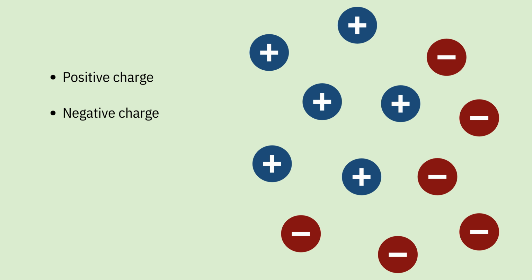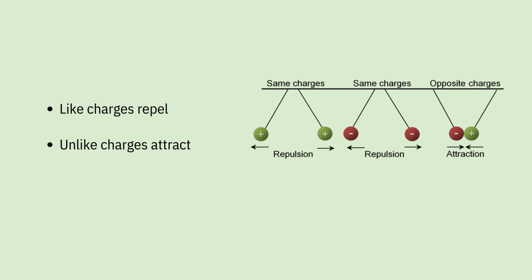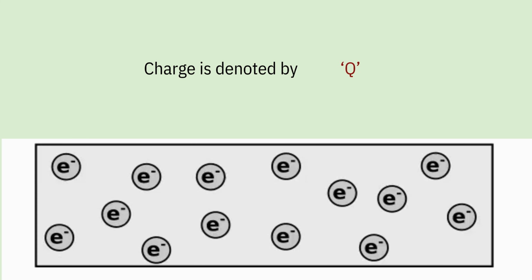The type of charge carried by protons is the positive charge. The type of charge carried by electrons is the negative charge. Like charges repel. When two positively charged particles or two negatively charged particles are brought together, they repel. And unlike charges attract, which means when one positive and one negative charged particle are brought together, they attract. Electric charge is denoted by capital Q.